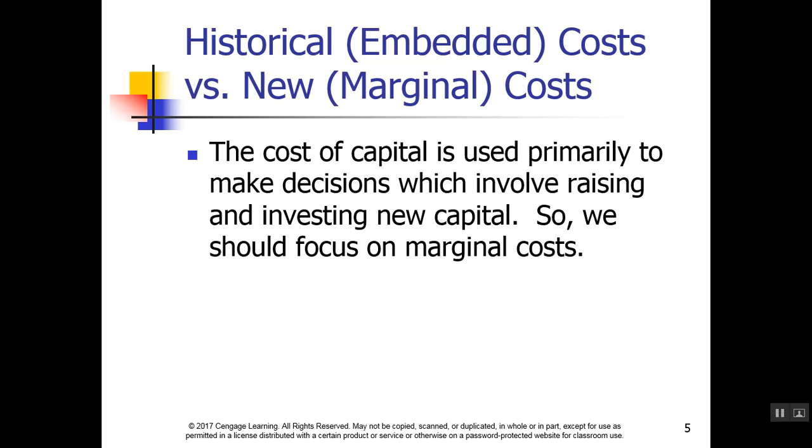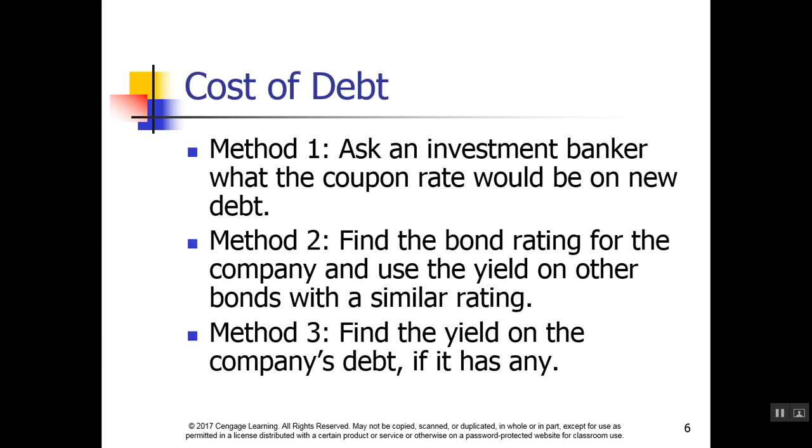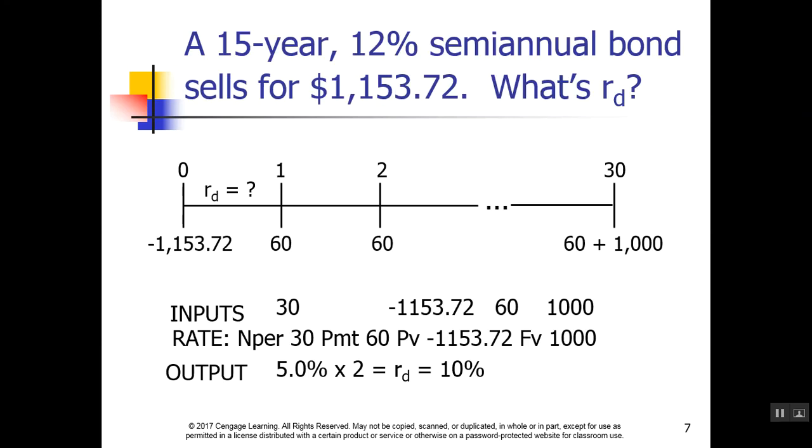When we're looking at the cost of capital, it's used to make a decision which involves raising and investing new capital. Therefore, we should focus on marginal costs. A marginal cost is the cost of issuing new capital, so it's the current market rates, not the book value. There's three different methods to calculating the cost of capital. Ask an investment banker what the coupon rate would be on new debt, find the bond rating for the company and use the yield on other bonds with a similar rating, or find the yield on the company's debt if it has any. What does that mean?